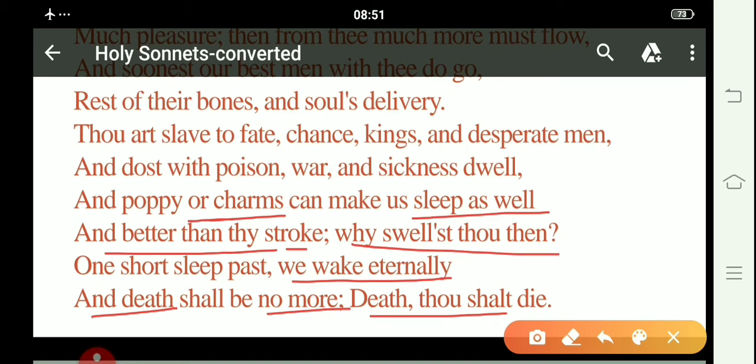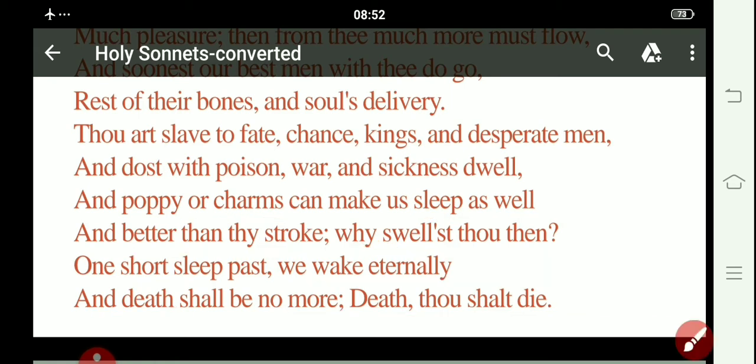Next he says that death is nothing but a mere sleep in between people's earthly lives and the eternal afterlife, in which death can visit them no more. It is instead death, or a certain idea of death as something to be scared of, that is going to die. So this is just an idea. Death is just an idea which is going to die soon.